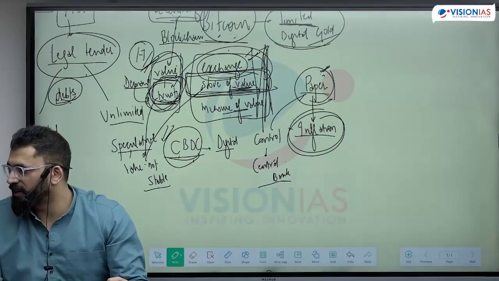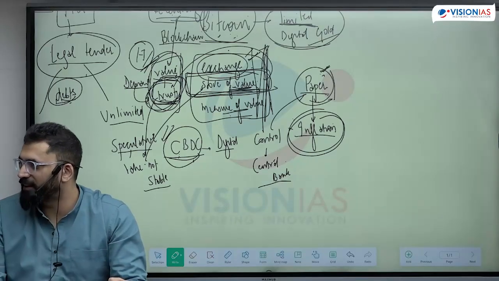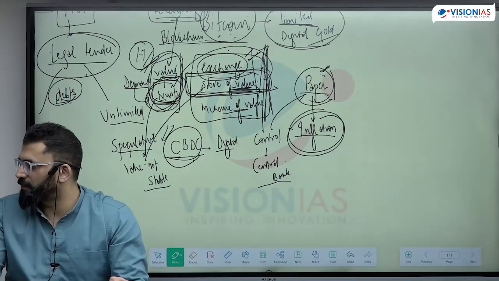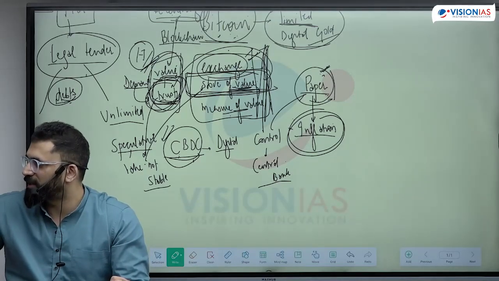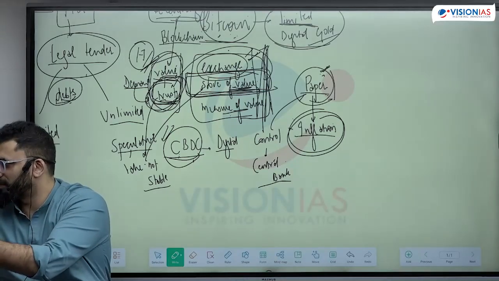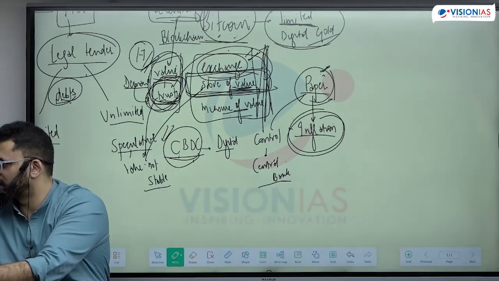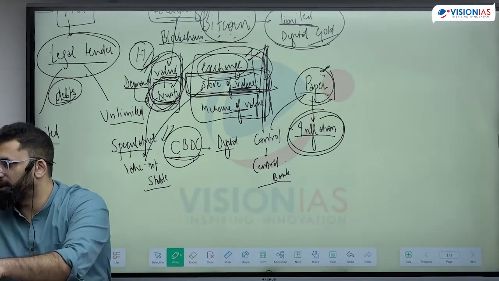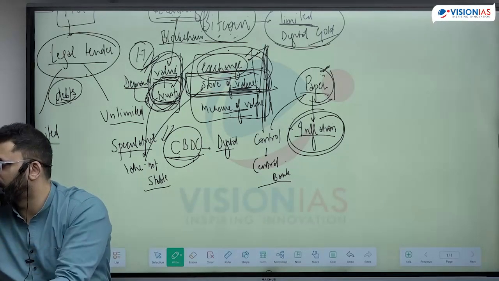No, it will not have a pressure on resource का मतलब ही नहीं है. बात यह है कि फिर आपके प्राइसेस बढ़ जाएंगे ना. MV is equal to PY, I told you right. मनी सप्लाई इंक्रीज कर दो और अगर आउटपुट कांस्टेंट है, प्राइसेस बढ़ जाएंगे ना. More money is chasing fewer goods. That means value of the money is falling. This is a problem. और इसमें और भी प्रॉब्लम आएंगे. If you print too much money and if interest rates are low, people might not spend also.